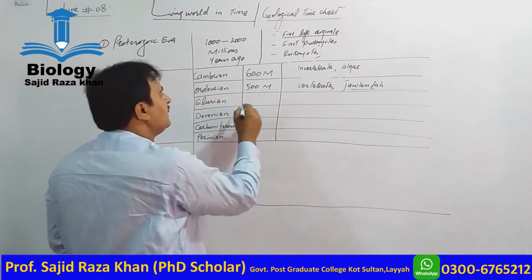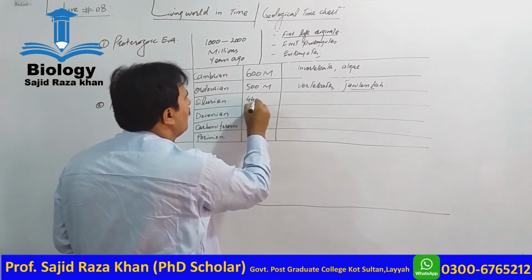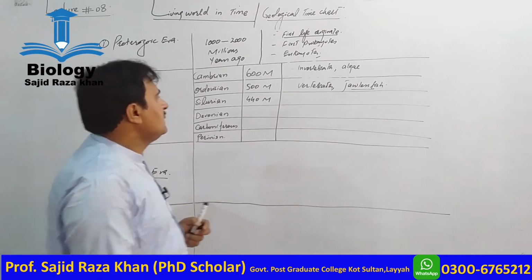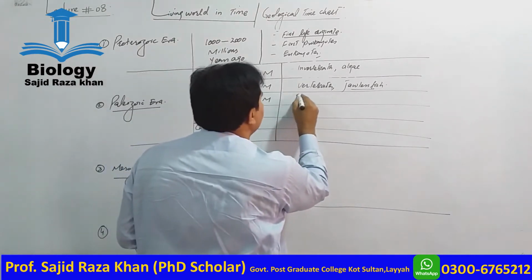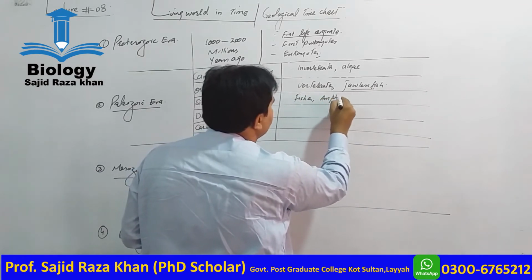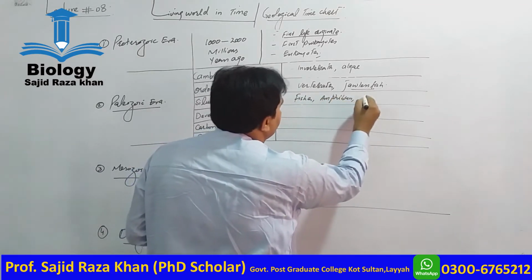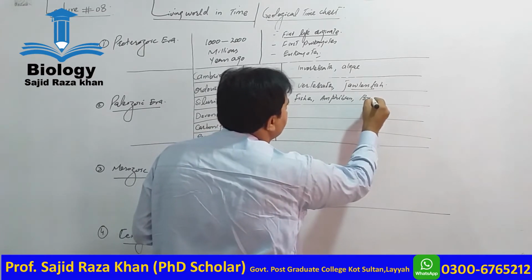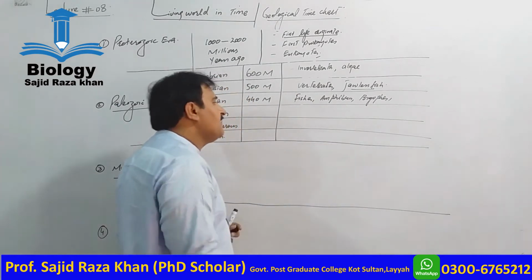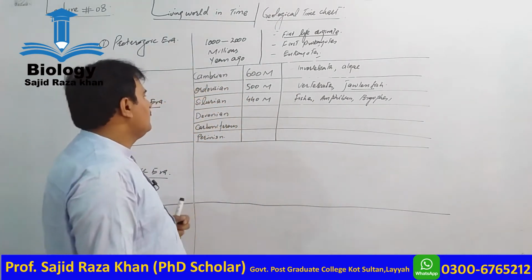Next is the Silurian, that is 440 million years ago. In this, fishes, amphibians, and bryophytes, that is the group of plants, appeared.